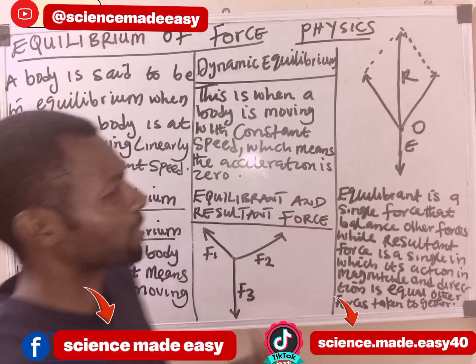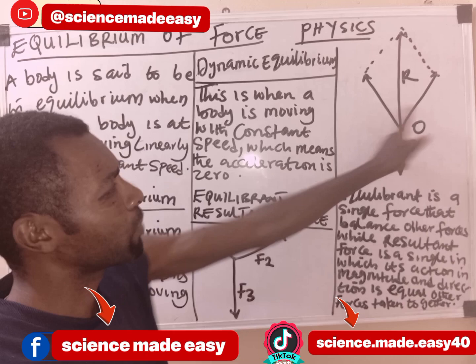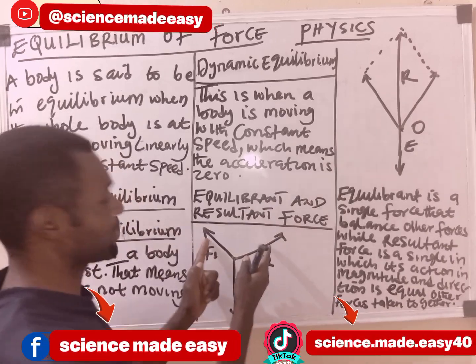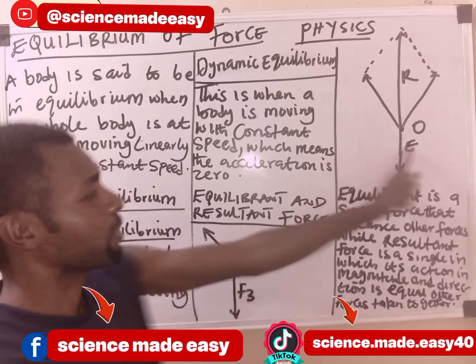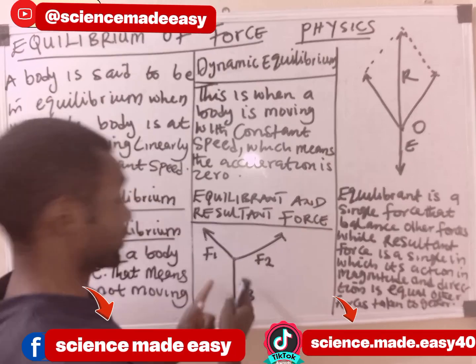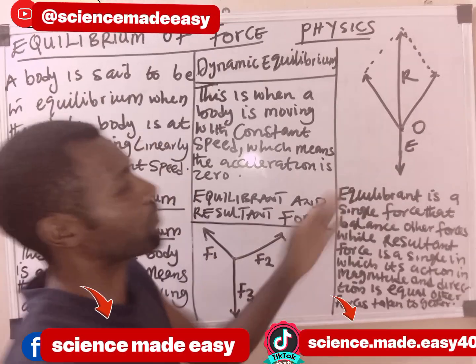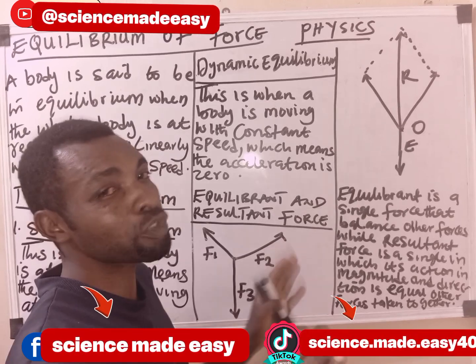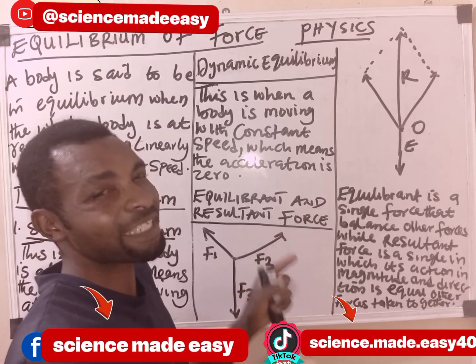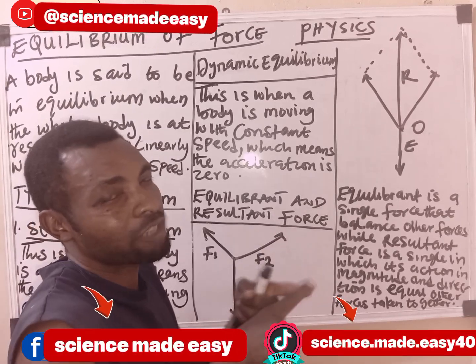So let's look at resultant force. Coming over here, look at these two. Let's take it as this F1 and F2. This E, which is equilibrant, is this F3. Then a resultant force is a single force whose action in magnitude and direction is the same as the action of other forces taken together.